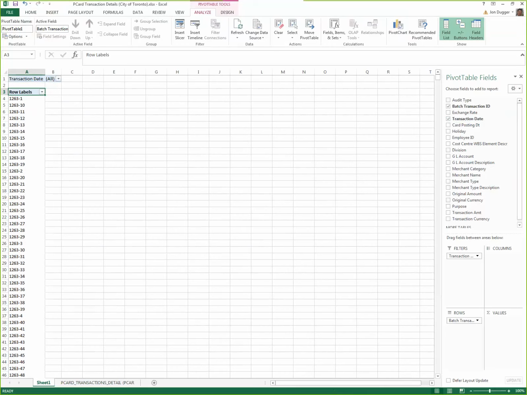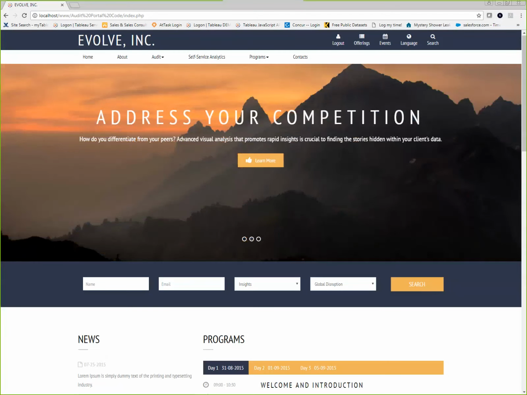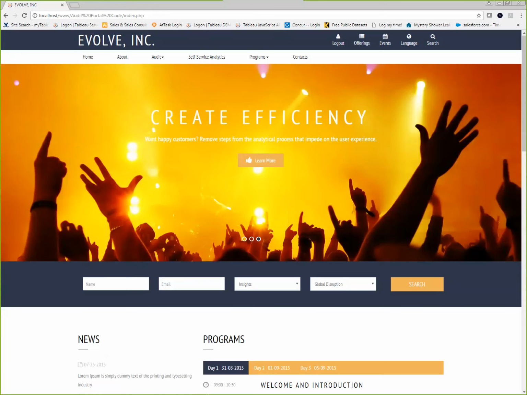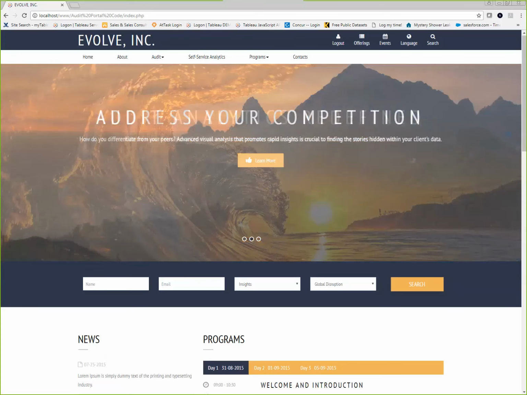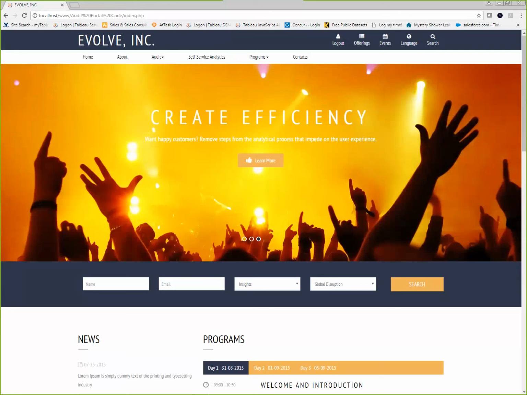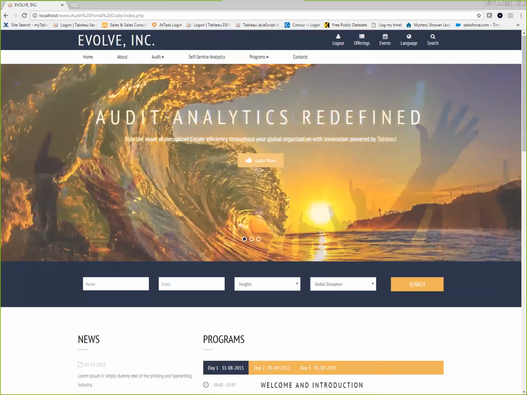I'm actually going to go to my website here, Evolve. Evolve is simply a fictitious audit company. So it's an example. This is an example of an audit portal, the integration between Tableau Server, Tableau APIs, and my own website technology, whatever that may be.